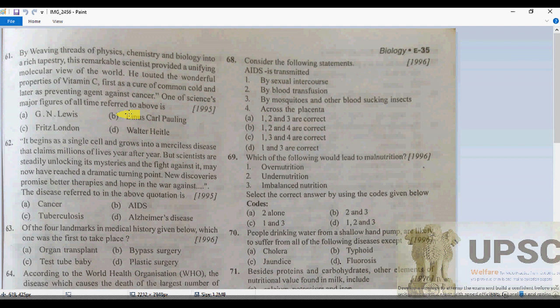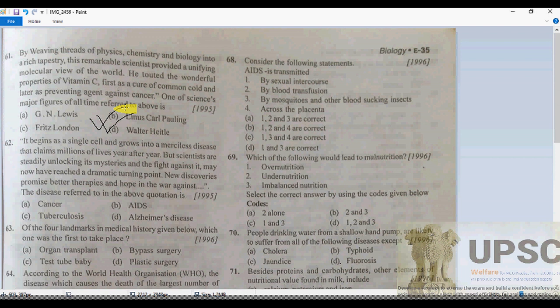Here's one of the scientists, a major figure all the time referred to above. Which one is going to be, of course, Linus Pauling. Why is it so? Because for further explanation, I can say Linus Pauling is mostly known for his controversial thesis proposing that high doses of vitamin C would help not only in the prevention of the common cold, but also in the prevention of cancer.